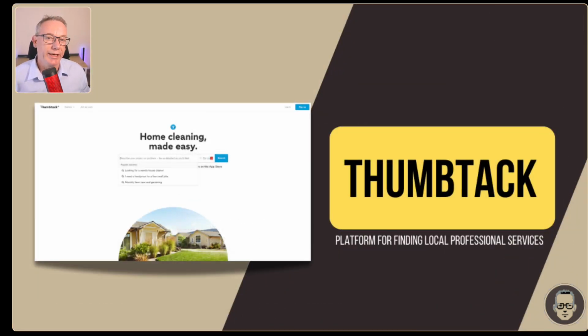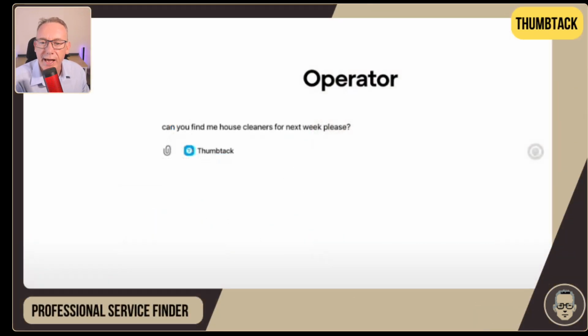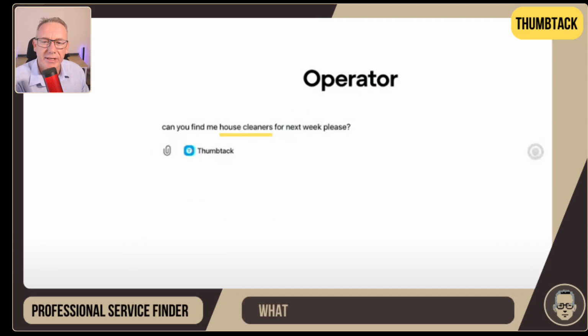The next example was really interesting on how it used the custom instruction to interact with the website. So we're looking at Thumbtack, a platform for finding local professional services. And we've just got a very simple prompt. And there's two basic areas. What is it? House cleaning. And when is it? Next week.